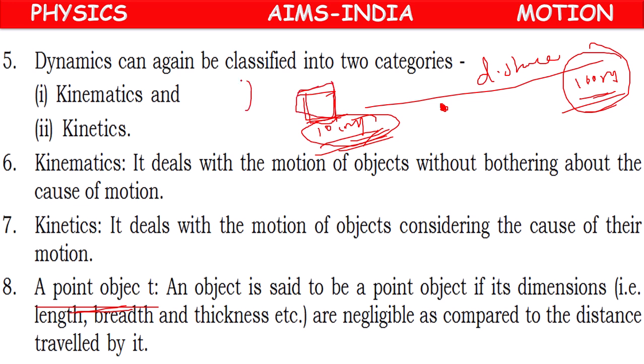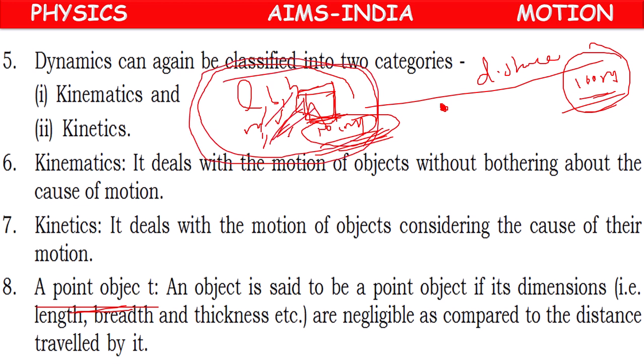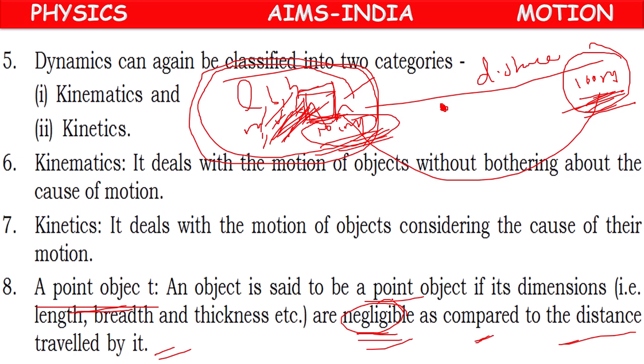This block will have length, breadth, height, mass, volume, area. Like that, it can have so many quantities. These are all called dimensions of the objects. If the dimensions of the object are negligible as compared to the distance traveled by it, or the measurement with which we are comparing, if the dimensions are very, very less or negligible, then this object is considered to be a point object.